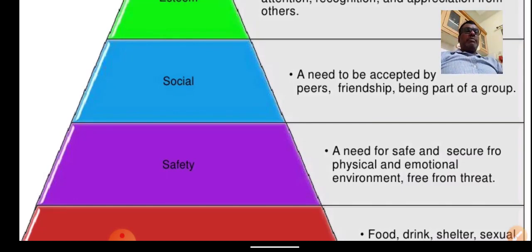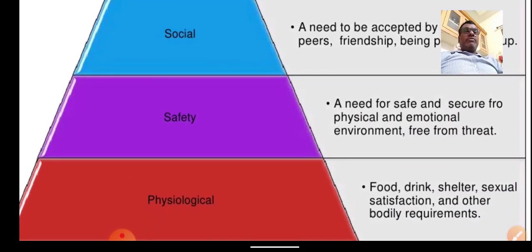For instance, a manager who is operating in the manufacturing sector, where the employee is working with machinery, you need to see to the safety of an employee, protect them from accidents, protect from theft. All these things you need to show authenticity towards employee welfare. This is called a safety need, which comes after the physiological need.